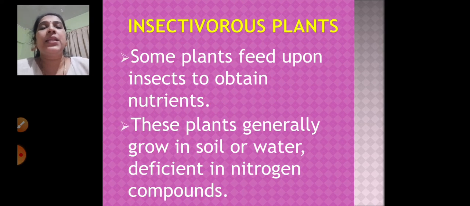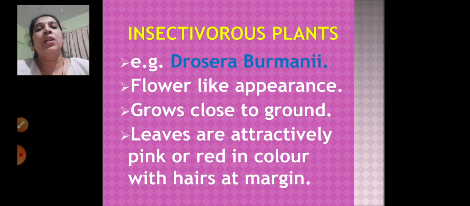Now what are insectivorous plants? Insectivorous plants are those which feed upon insects to obtain the nutrients. So they generally grow in soil or water and they are deficient in nitrogen compounds. So example is Drosera burmani. This plant has a flower-like appearance, right?